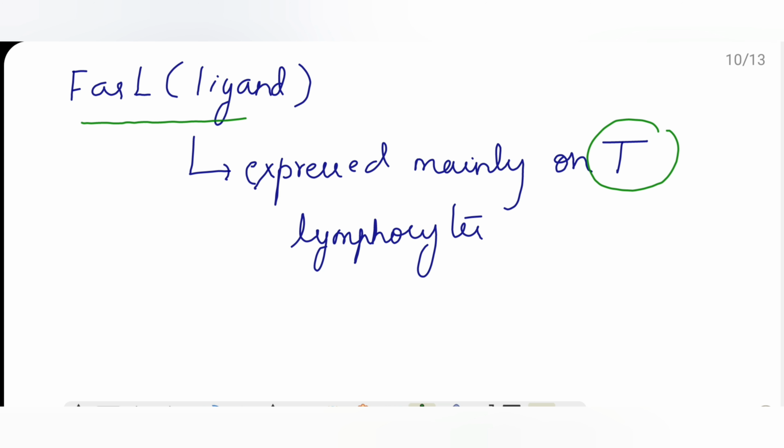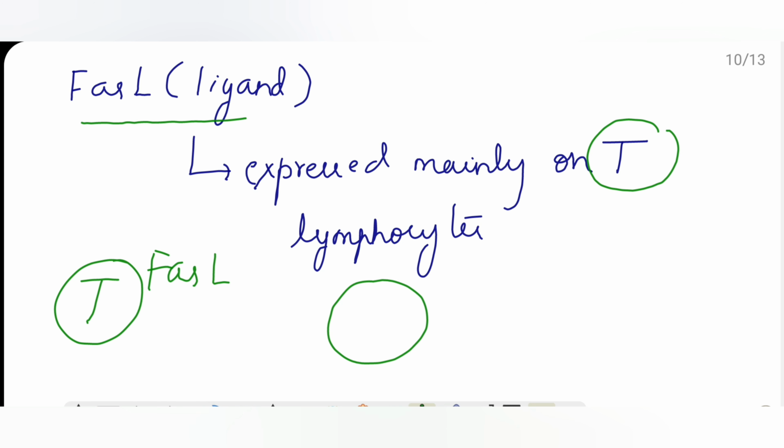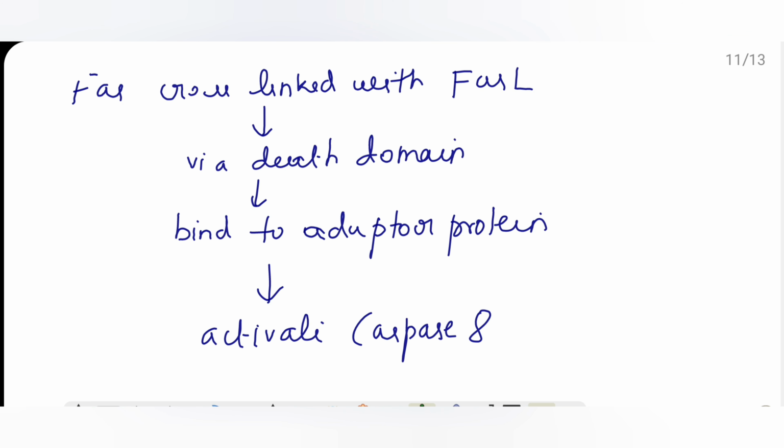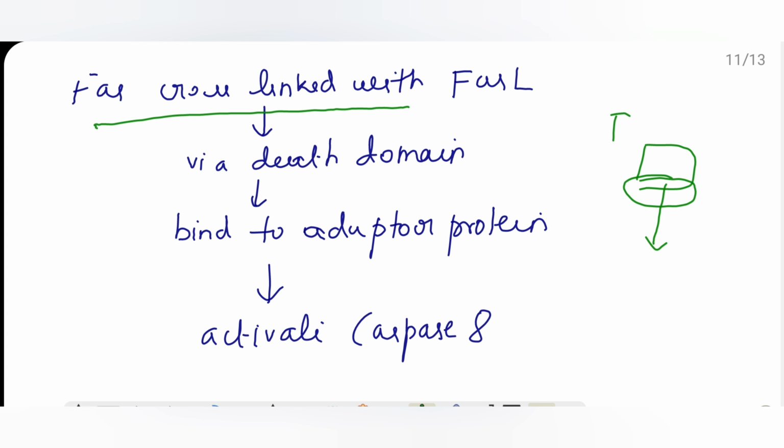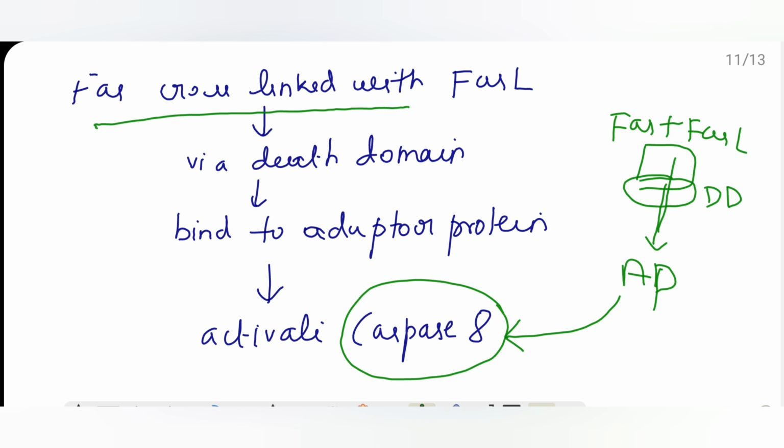So there is a T lymphocyte which has FAS ligand, and we have the death receptor, that is FAS. Now there is cross-linking. This FAS is cross-linked with FASL. I told you this FAS receptor has a death domain. Via the death domain, they bind to something known as an adaptor protein, which will activate our hero of apoptosis, which is caspase 8.